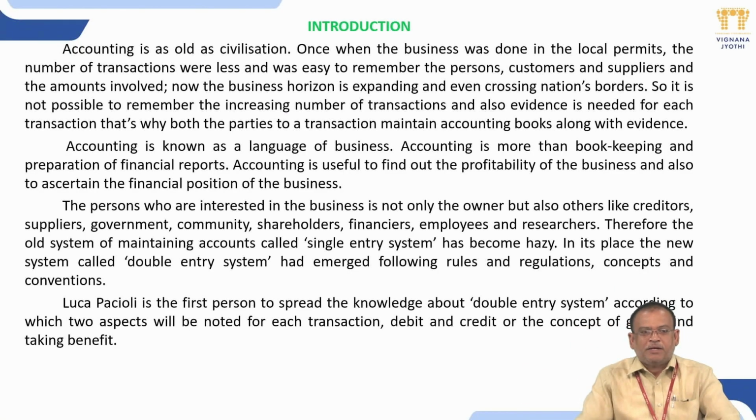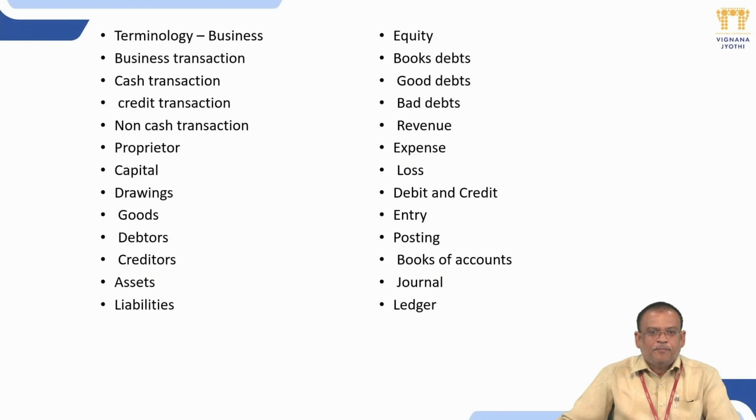Introduction. Generally, the main purpose of business is to earn profit. So, to know the profit or loss of the business, you need to record all the business transactions in a systematic way. There are many systems. Basically, initially, Luca Pacioli introduced the double entry system to the world.